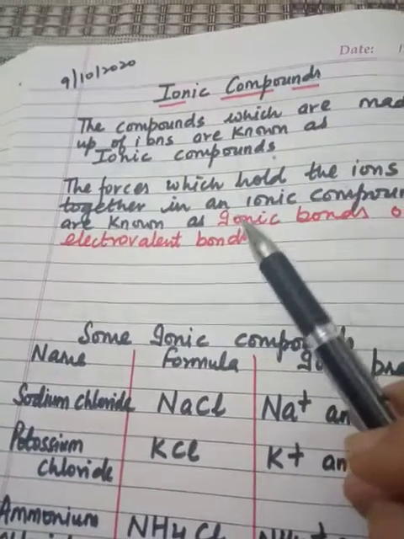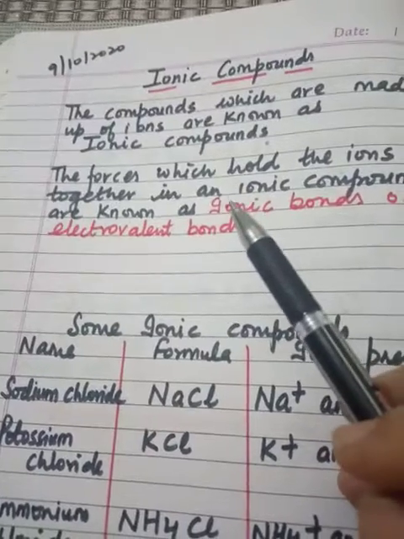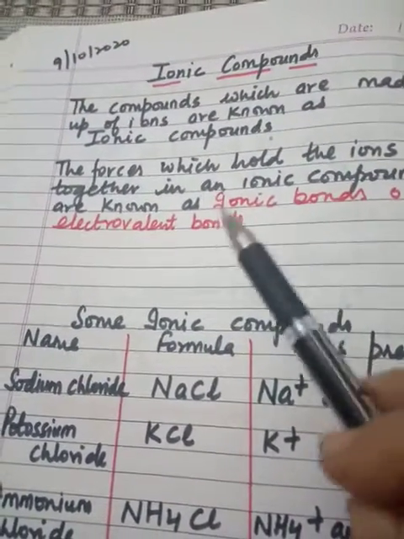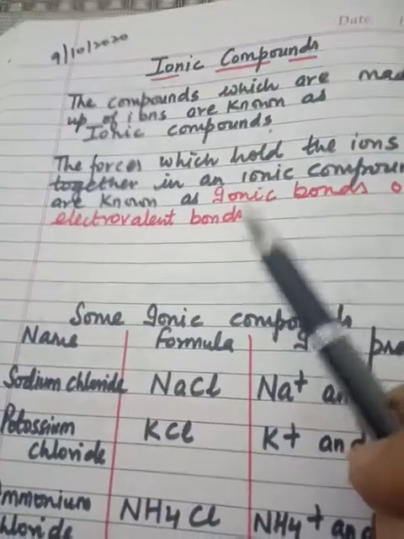Since an ionic compound consists of an equal number of positive ions and negative ions, the overall charge on an ionic compound is zero.